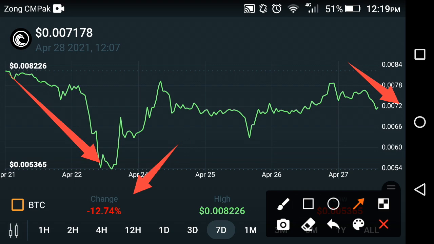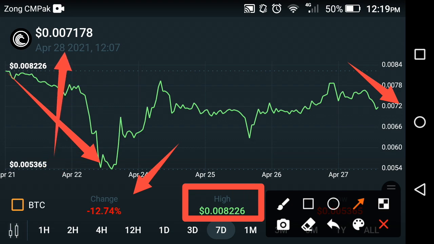The highest price of the Bittorrent token in the period of the last 1 week is 0.008226 USD. And now as you can see here, the current price is about 0.007178 USD, the current price of Bittorrent token, friends. So that means that in the last 1 week only and only falls occurred in the Bittorrent token, friends.